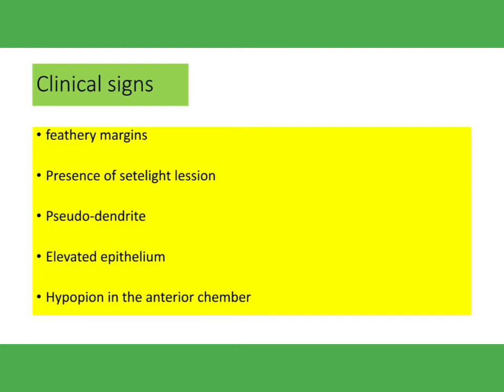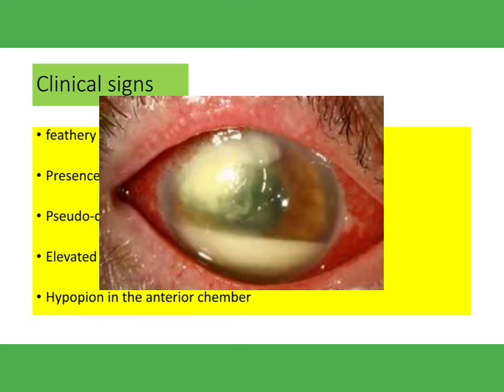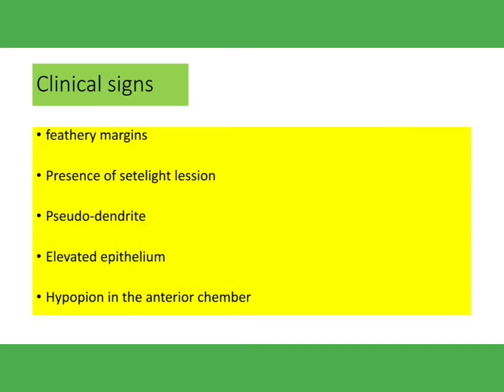They look like a dendritic pattern, but not as prominent as in HSV keratitis, so you can easily find that it is pseudodendrites. Another thing is elevated epithelium. Just use an optic section, then you can easily understand. And in fungal keratitis, you will see hypopyon in the anterior chamber, but the hypopyon present in fungal keratitis is immobile.